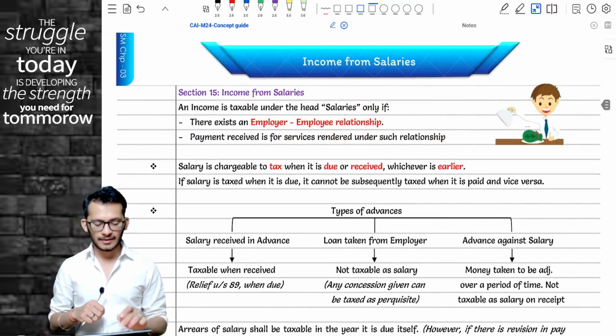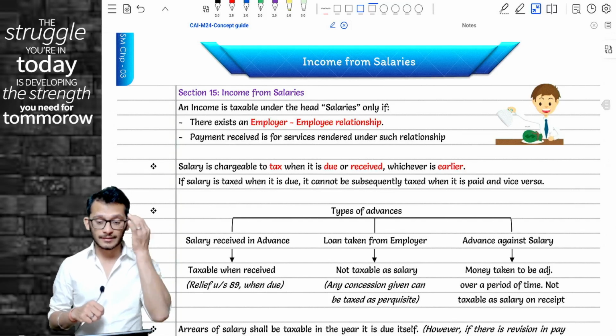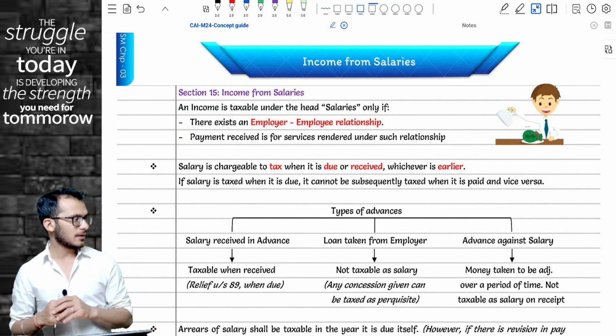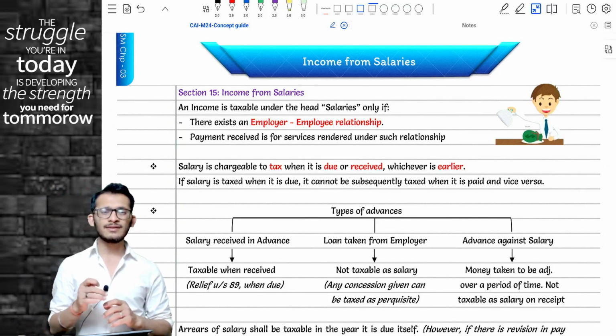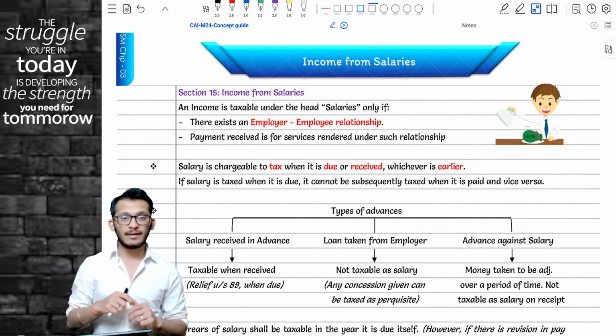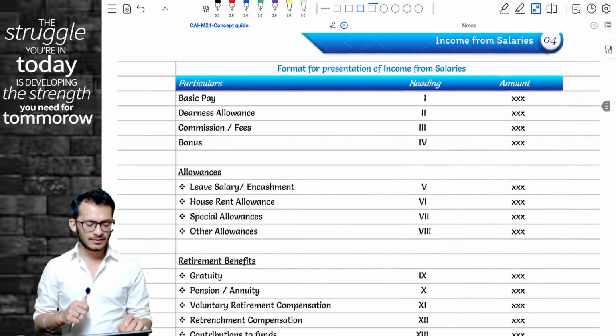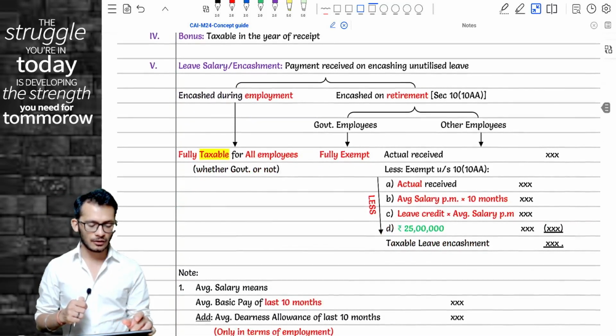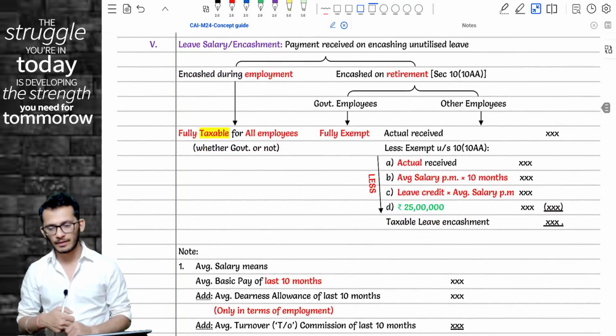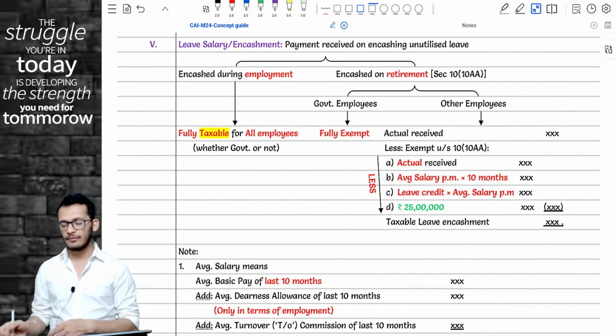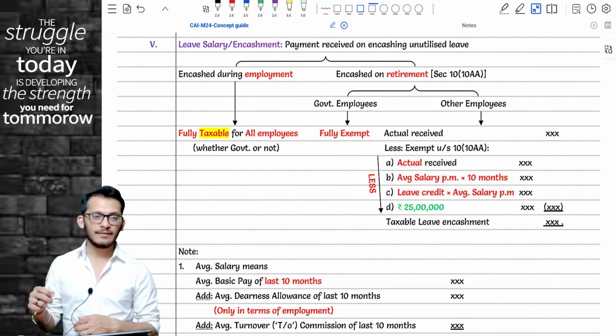Moving on to chapter number 3. We are in income from salaries. Now, Rahul, are there any amendments significant enough in this? There are 2 amendments which you need to know. First and the most important amendment is in leave salary, or leave encashment. The first and most important amendment you have to know is in leave salary and leave encashment.